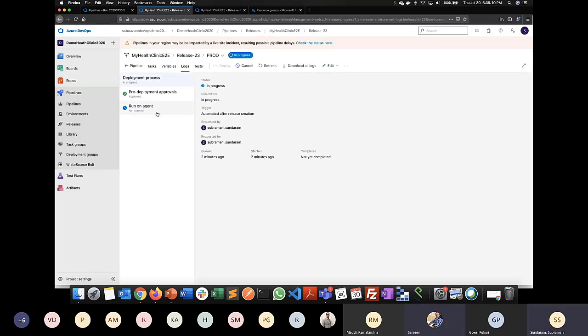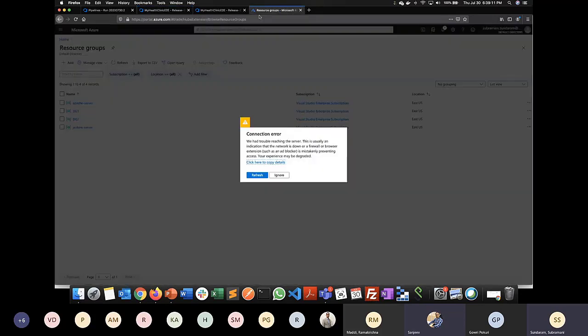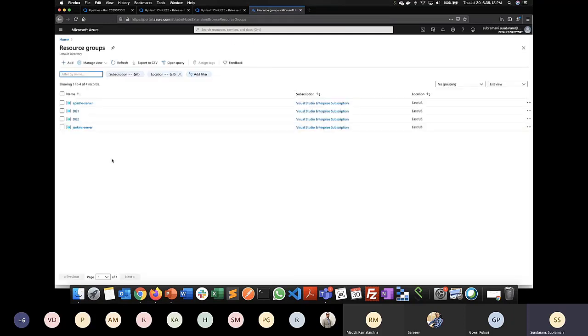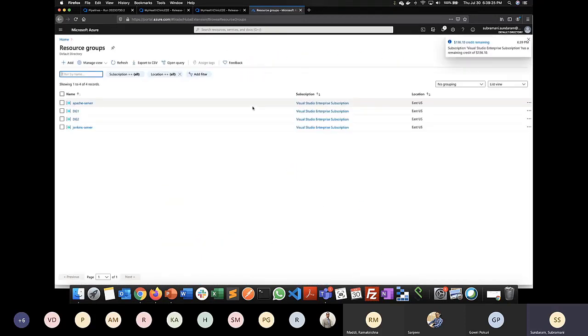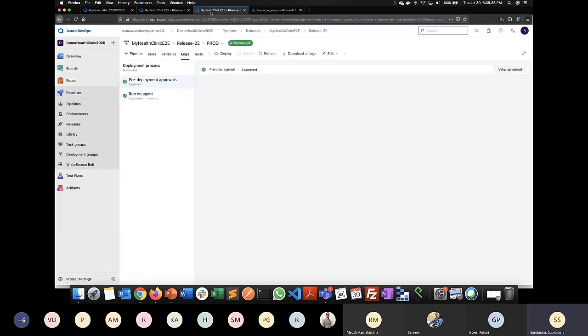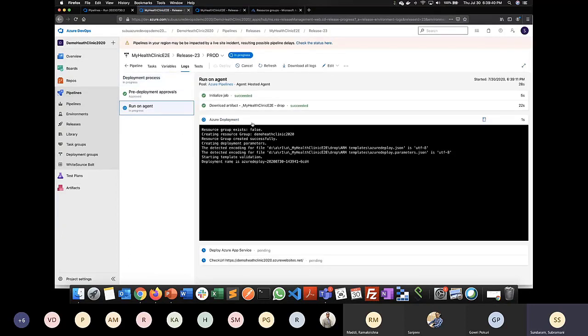Yeah, got it. So now this is my Azure cloud. I'm just using Azure cloud for this demo purposes. On this Azure cloud, everything works on a subscription and a resource group basis. Resource group is nothing but consider it as a top level folder. Inside the resource group, you have multiple resources. So at present, if you see, I have only 4 resource groups. I don't have any other resource groups. But when I try to run this project, what happens? It automatically will try to create a resource group.